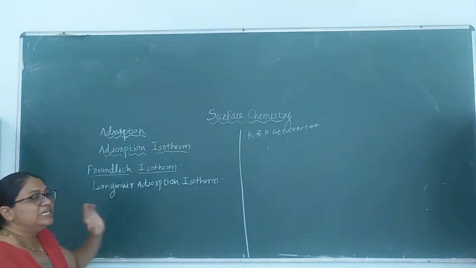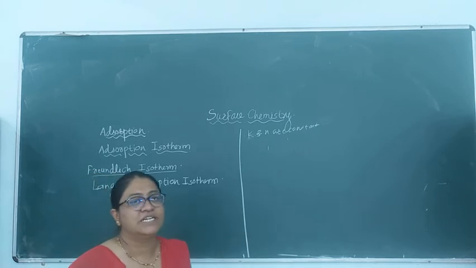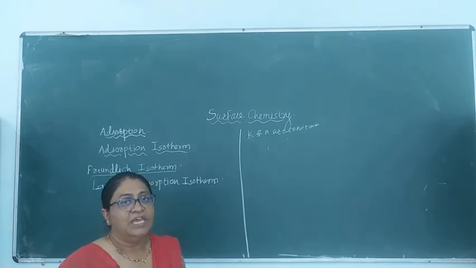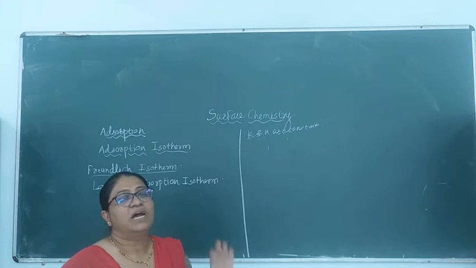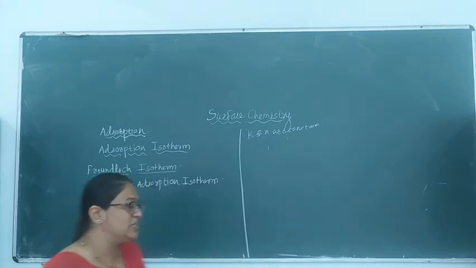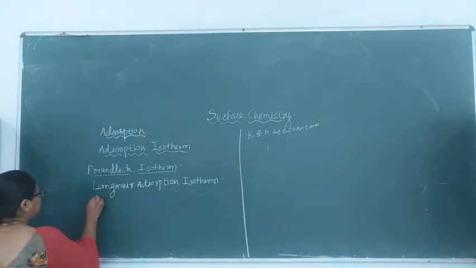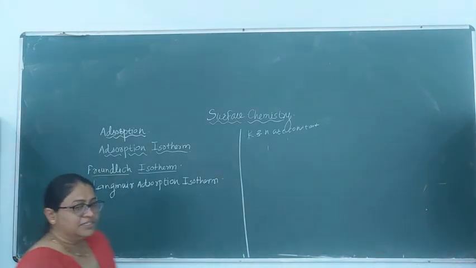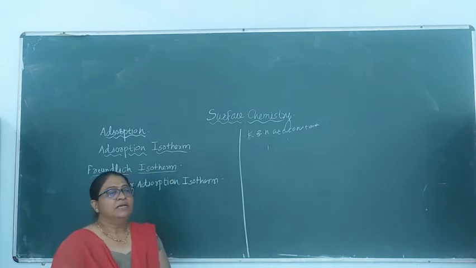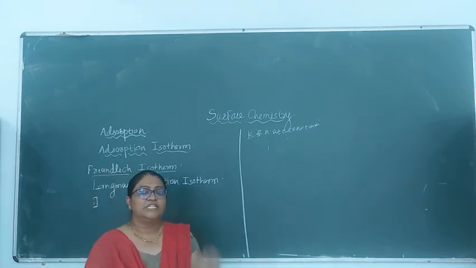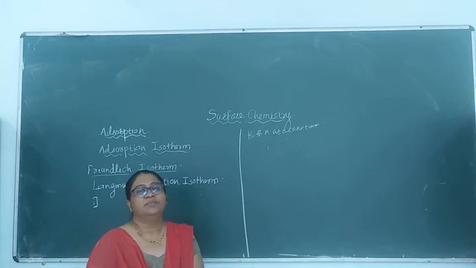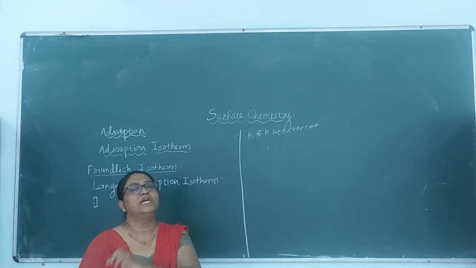So Langmuir derived the relation between the extent of adsorption and the pressure depending on some assumptions. Let's see what those assumptions are. The first assumption is that the adsorption which is taking place between a gaseous molecule and the solid surface forms a single layer of the adsorbed molecule.